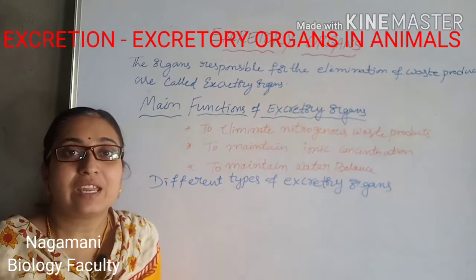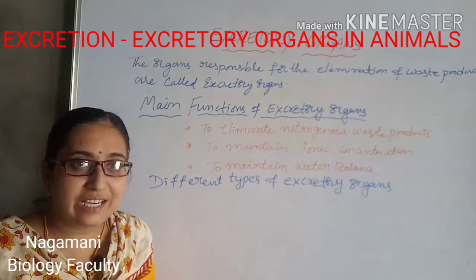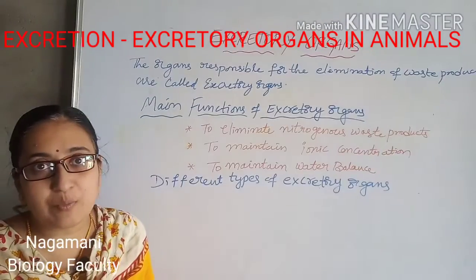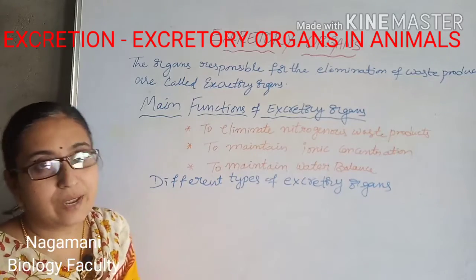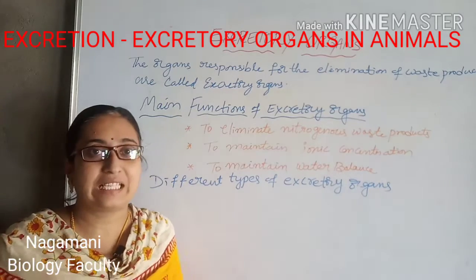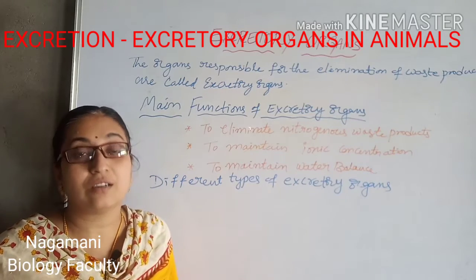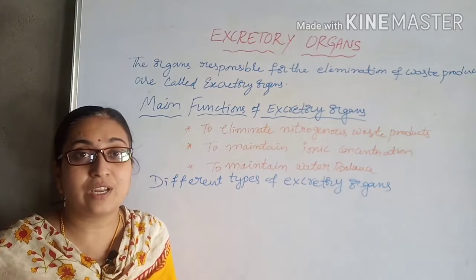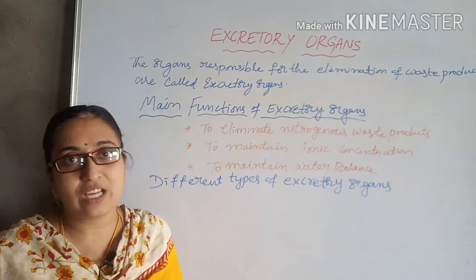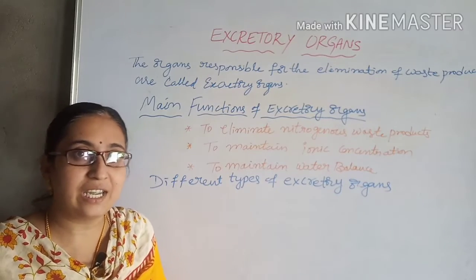Hello children, in this class I am going to explain about the excretory organs and what types of excretory organs are present in animals. First of all, what are excretory organs? The excretory organs are the organs which help in the excretion process, which eliminates the waste products from the body of the organism. So they are called excretory organs.